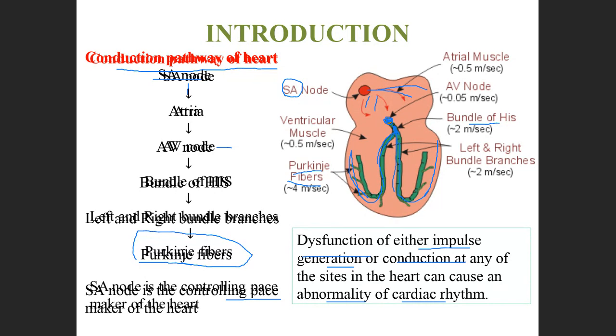So if there is any problem either in the generation at the SA node or in the conduction of the impulses, then what will happen? There will be a change in the rhythm. There can be a faster heart rate or a slower heart rate if there is any problem in the generation of the impulse or the traveling of the impulses through the muscles of the heart.